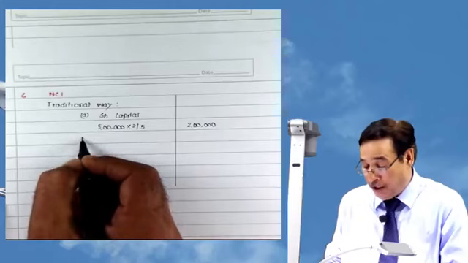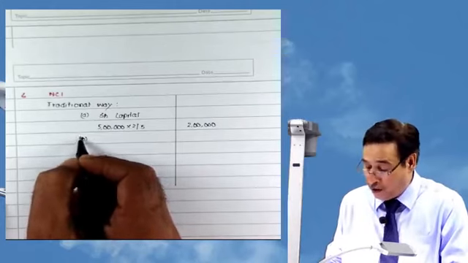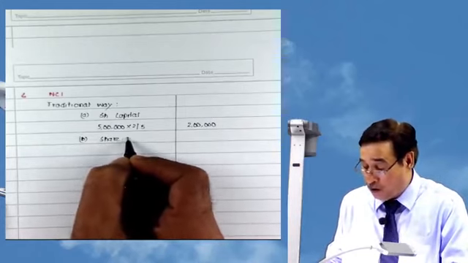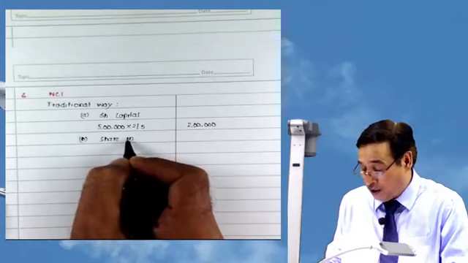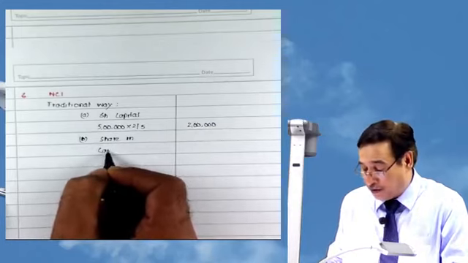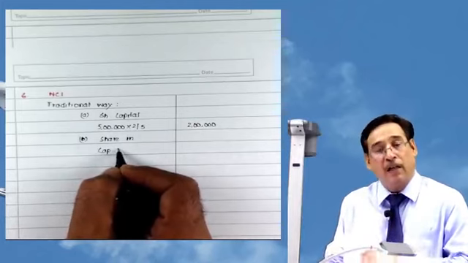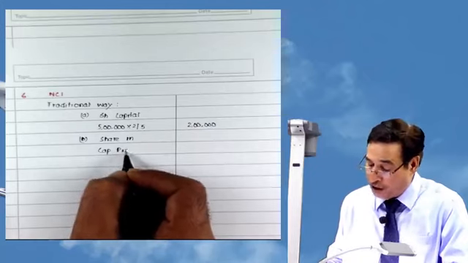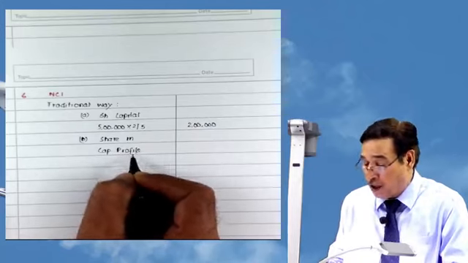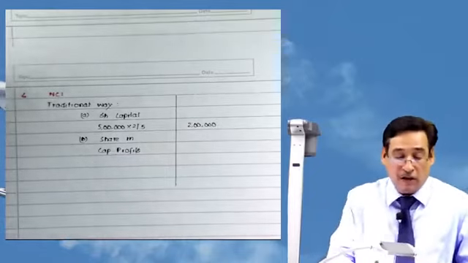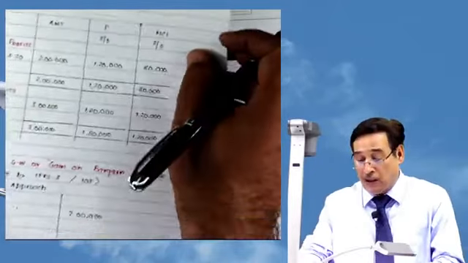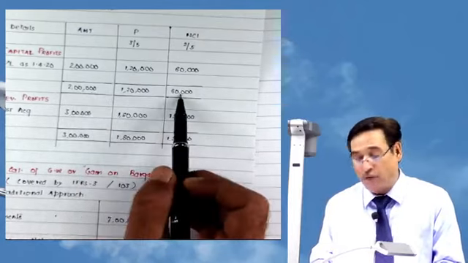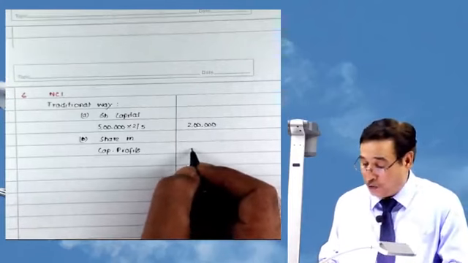Then B, we will write here share in capital profits. Traditionally, it means share in equity on the date of acquisition. But for simplicity's sake, at this moment, I am writing share in capital profits. You had made the table earlier. This is the table. And there you had computed the share of minorities, 80,000 out of capital profits, isn't it? You will add it because this profit belongs to minority.